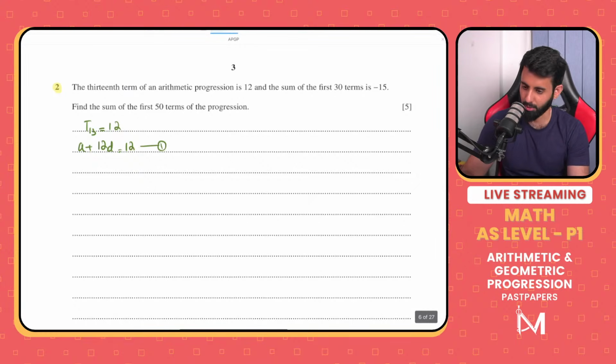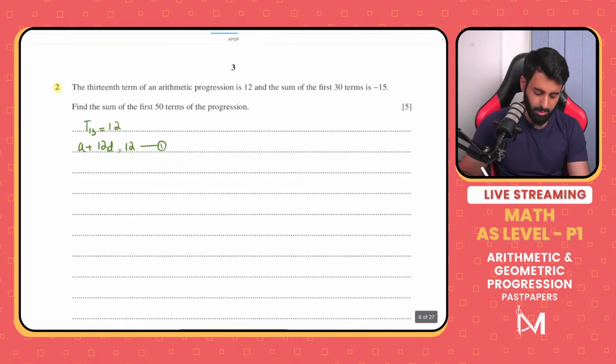You have 2 unknowns, so that means you need some more information before you can find out the value of a and d. Yes, I do plan on doing a function stream as well, where we'll cover the concepts. I do plan on doing that.